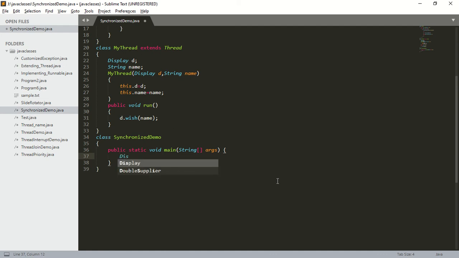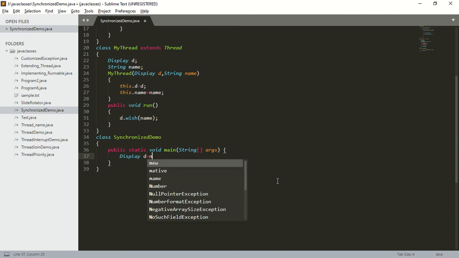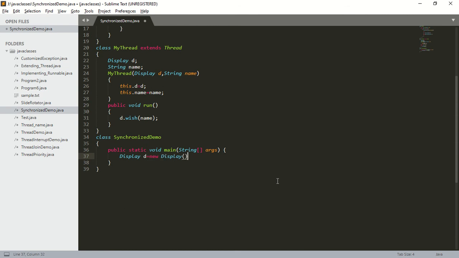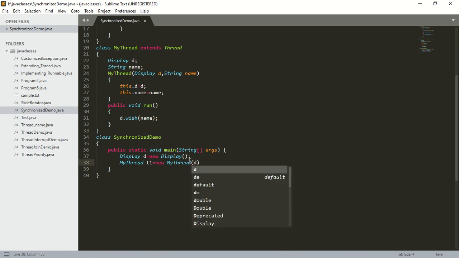So Display d is equal to new Display. Next I will create a MyThread object. MyThread t1 is equal to new MyThread. For the constructor I should pass an object reference of display and a name of a person. So object reference means d, comma, I will pass a name of a person as Dhoni.